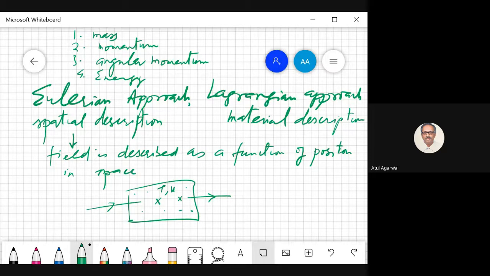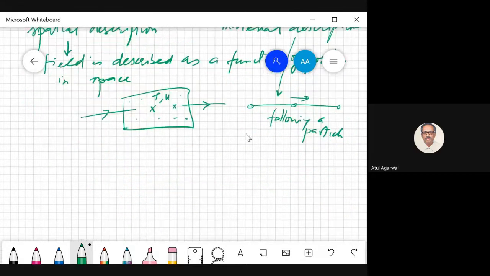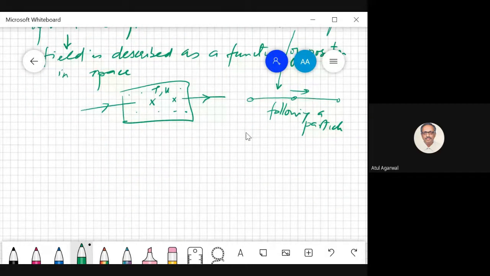If you have a material description, you will say you have a particle at this point of time, this is the velocity, this is the density. So you are following a particle, in material description. How do you find acceleration in material description?